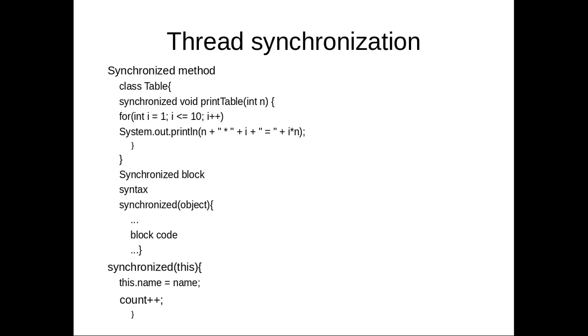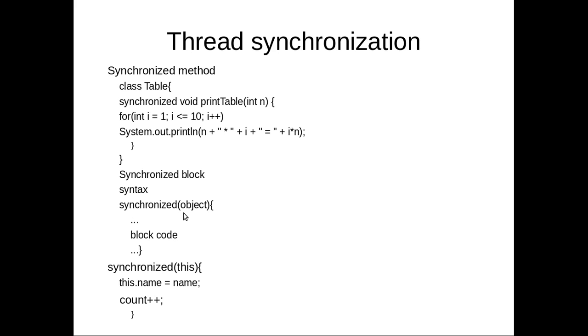And a synchronized block may also be used. Suppose that you are writing code for your thread, and in between there are 2 or 3 statements, and that block of code has to be synchronized. For that, you have to use the synchronized keyword, and the synchronized object has to be specified.